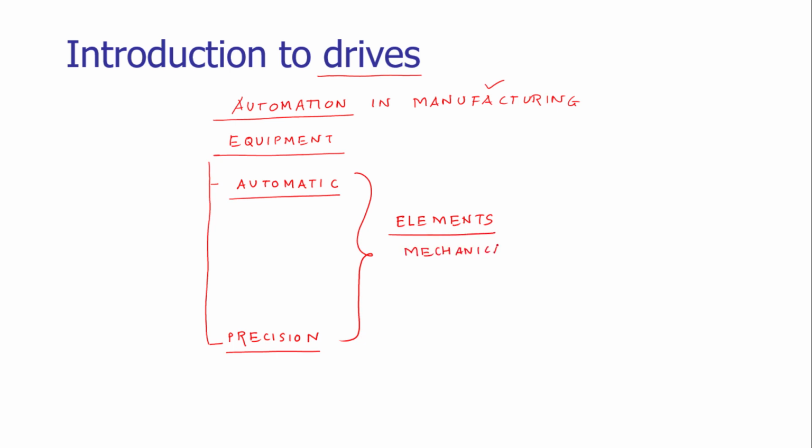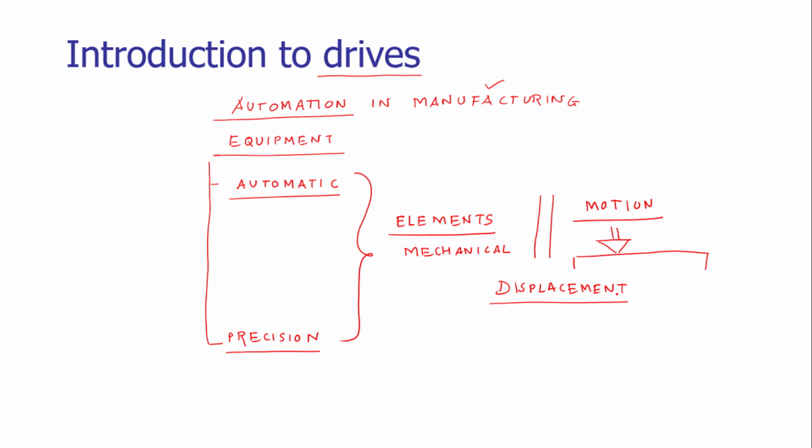As we have seen, the equipment has mechanisms, and these mechanisms have elements. So we need to have a motion of these elements, and this motion is providing the displacement. The displacement may be required for the conveyance or the transportation, or the relative motion is also providing power or force.